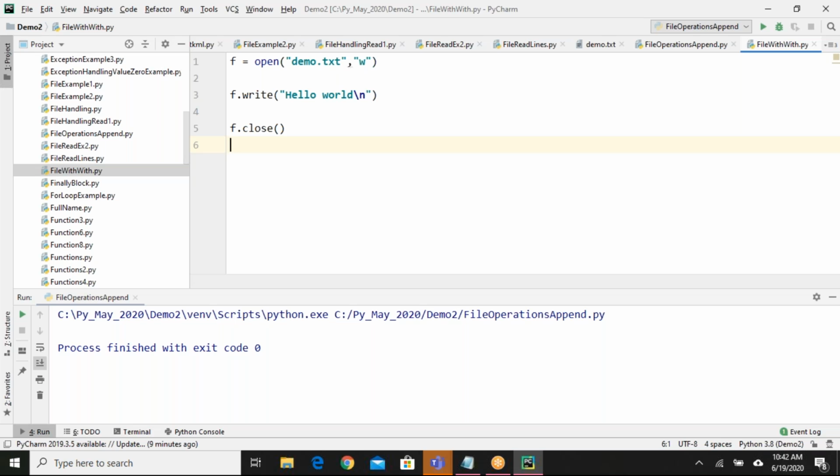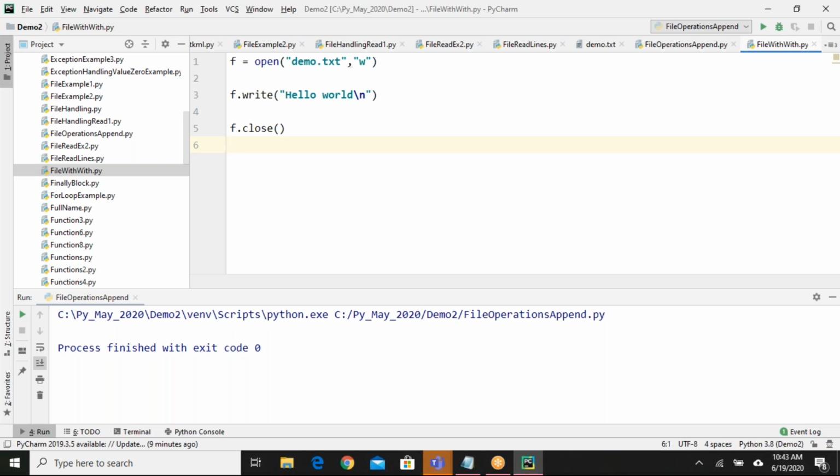If you do not close the file, Python will still be interacting with that file, and if some other program is trying to interact with it, it may not be able to, because it will say some other process or program is using this file and I cannot overwrite it. We will get some issues. So we must close the file object once we are done with our operations.